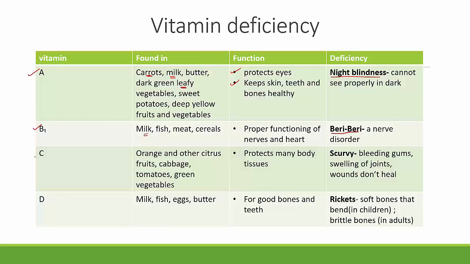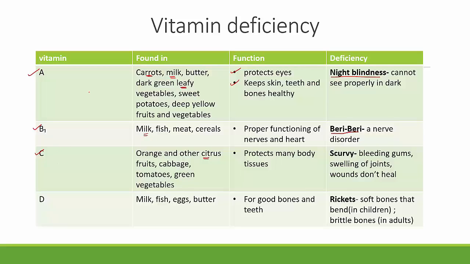We'll move on to the third one, which is vitamin C. You know, vitamin C, C for vitamin C, C for citrus. Vitamin C is found in all citrus fruits like orange, lemon, musambi, and so on. Apart from that, it is also found in cabbage, tomatoes, and green leafy vegetables. This is the only vitamin that is not found in milk.